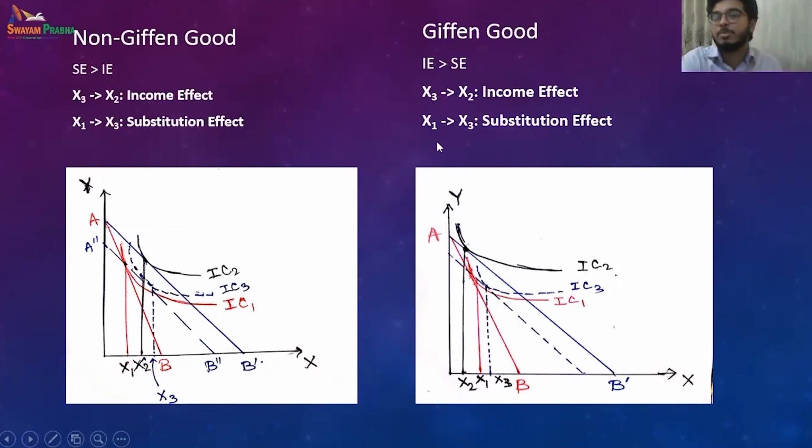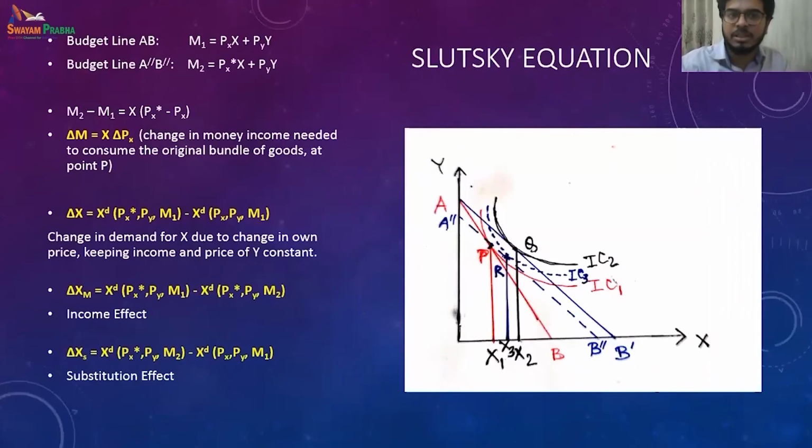X1 and x3 being smaller than x3 to x2, we finally end up purchasing less even if the price has fallen, and hence it is a Giffen good. The last thing we will discuss about the Slutsky equation is in a very easy form.